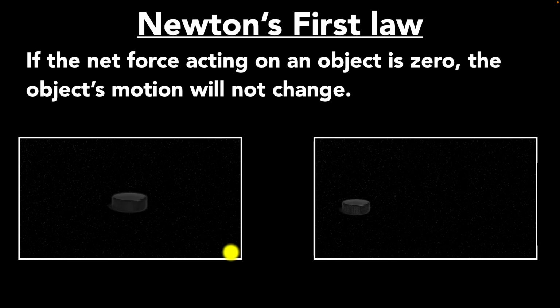But regardless of which reference frame you're dealing with, the fact is, if there are no net forces acting on the puck, then the people who see the puck to be at rest will continue to see the puck to be at rest. And the people who see the puck to be in motion will continue to see that puck moving at a constant velocity. The fact is, as long as there are no net forces acting on an object, the object's motion will not change. In other words, the object will not accelerate.